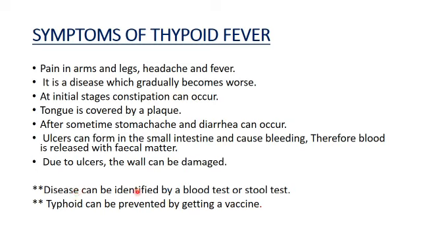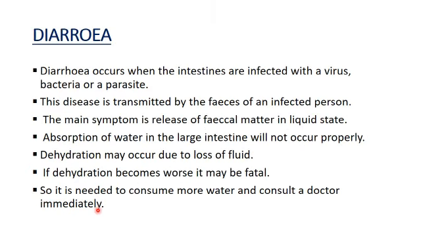The disease can be identified by a blood test or a stool test, testing the fecal matter. Typhoid can be prevented by getting the vaccine. And look, another disease associated with the digestive system is diarrhea. Diarrhea occurs when the intestines are infected with a virus, bacteria or parasite. The disease is transmitted by the feces of an infected person. The main symptom is release of fecal matter in liquid state.